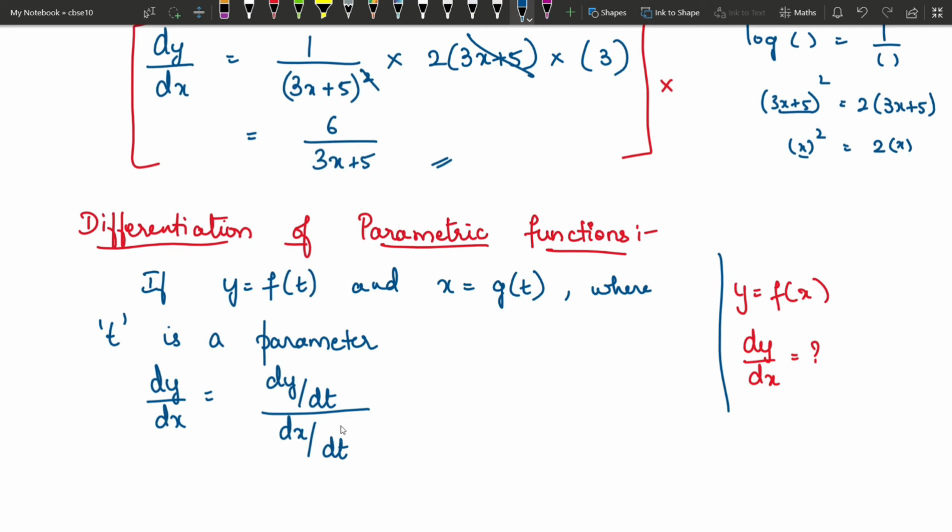So what is a parametric function? It is a function where both y and x are dependent on a third parameter, and to differentiate the behavior of y with respect to x, we need to differentiate both the functions with respect to the common parameter, and then only we can solve. Okay, so that is called parametric differentiation. So now let us solve one question of that type. I'm just taking a question for parametric differentiation.